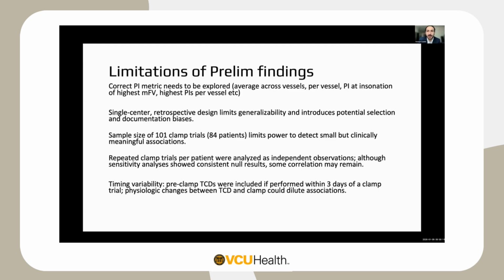And there was definitely time variability. This is a retrospective study, so it wasn't that we were specifically looking at someone's TCDs as soon as the clamp happened. There sometimes were gaps of 3 days between a clamp trial and having some of these TCD studies, so there could be some physiologic changes there that we didn't capture immediately after a clamp trial.